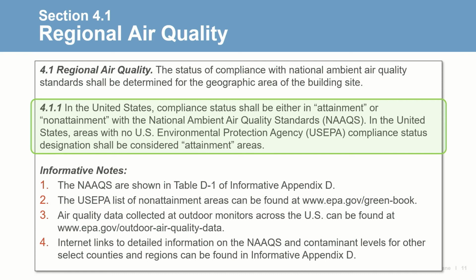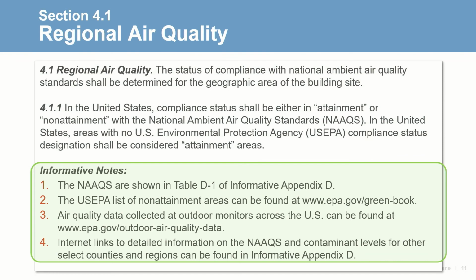Attainment means the air quality is good with respect to a specific contaminant. To accomplish this, designers should consult the National Ambient Air Quality Standards, or NAAQS. A series of informative notes accompany this requirement. The NAAQS can be found online and is republished in Informative Appendix D. Non-attainment areas are available in the EPA's Green Book. Real-time, daily, and historical air quality data collected by the EPA is available online.